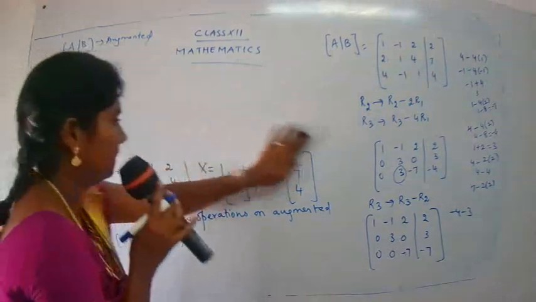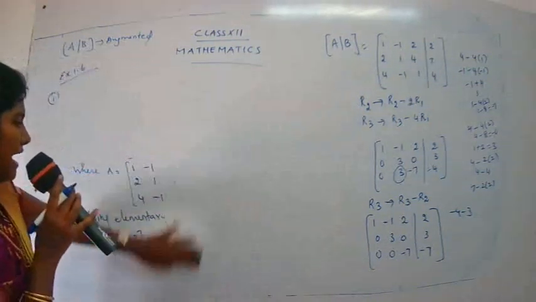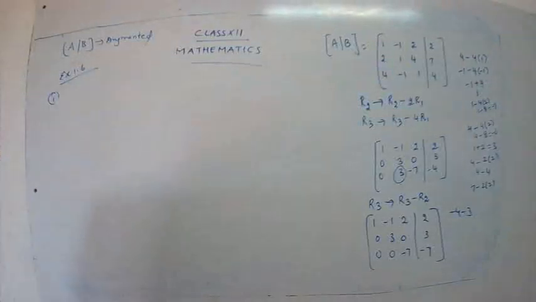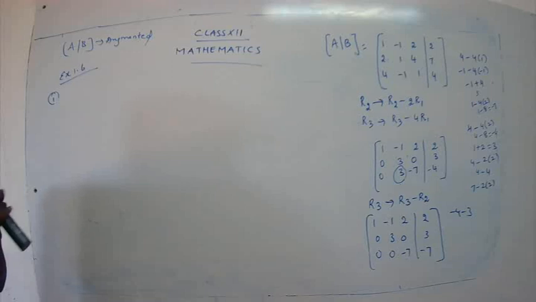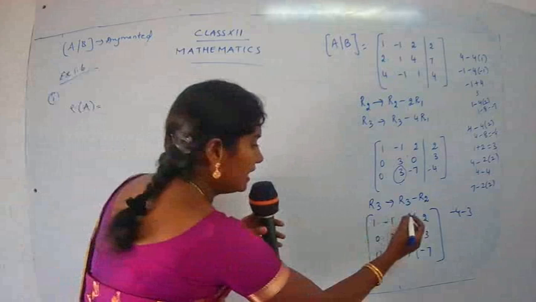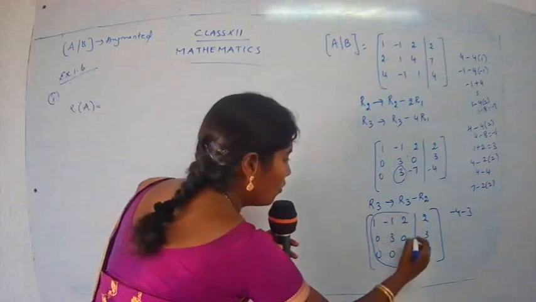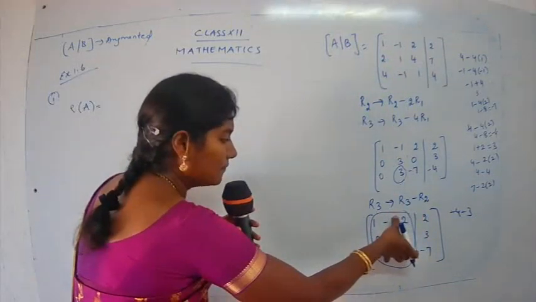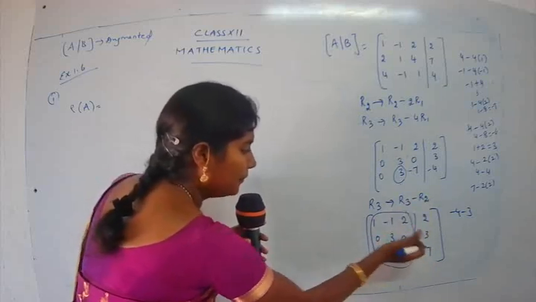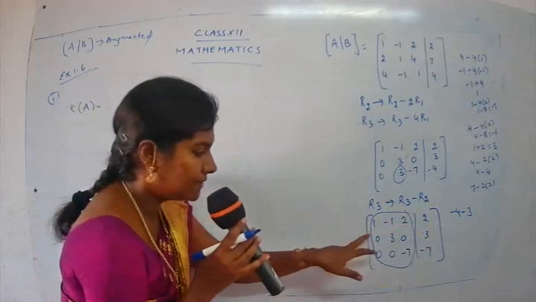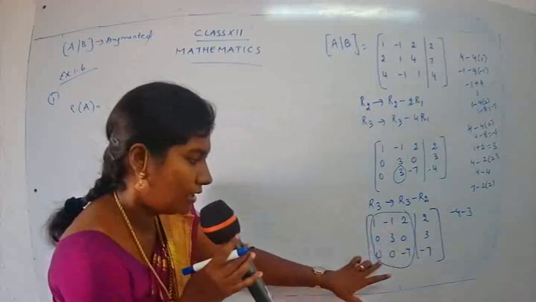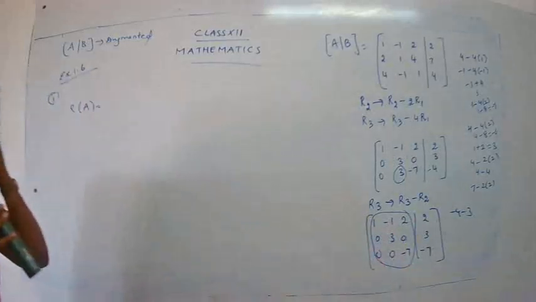So now find out the rank. I have told you how to find the rank for A and also how to find the rank for A, B. So find out the rank of A here. What is the rank of A? When you are finding the rank of A, do not take the whole matrix. Just focus on the first half, that is, the division. We have a division over here, yes? So you have to take the part before the division. So what is the rank here? See, one non-zero, again here we have one non-zero. So what is the rank?